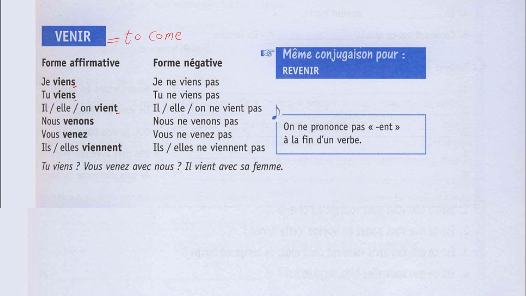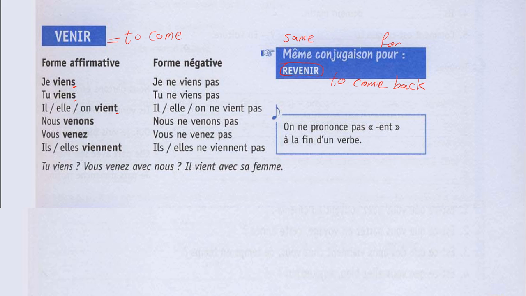For the negative form, put ne before the conjugation, pas after the conjugation. Je ne viens pas, tu ne viens pas, il ne vient pas, elle ne vient pas, on ne vient pas. Nous ne venons pas, vous ne venez pas, ils ne viennent pas, elles ne viennent pas. Même conjugaison pour, même means same. The same conjugation for revenir. What does revenir mean? Revenir means to come back.